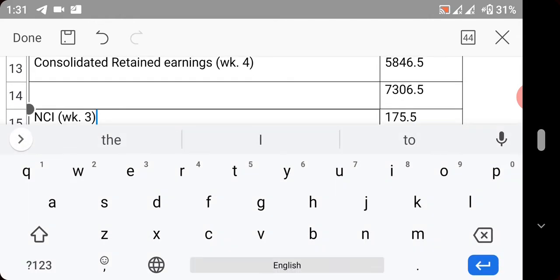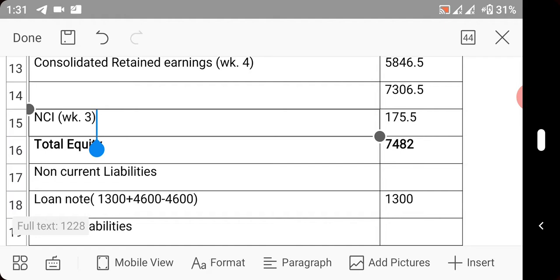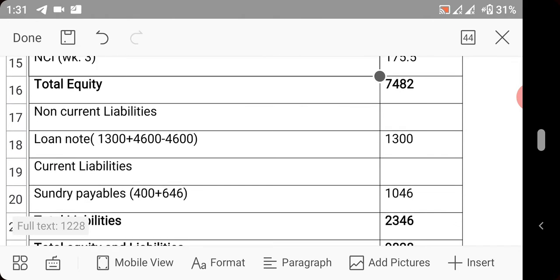You now add your NCI. We did workings for NCI, and it's 175.5 to now be 7,482. That is total equity. Now we move on and look at loan notes.